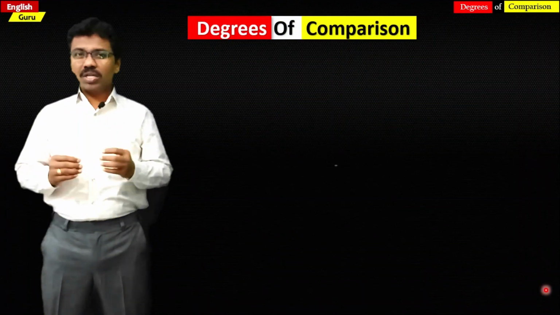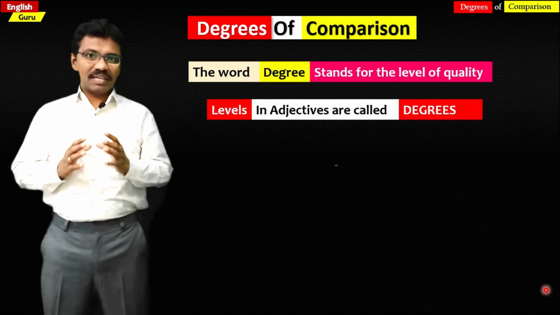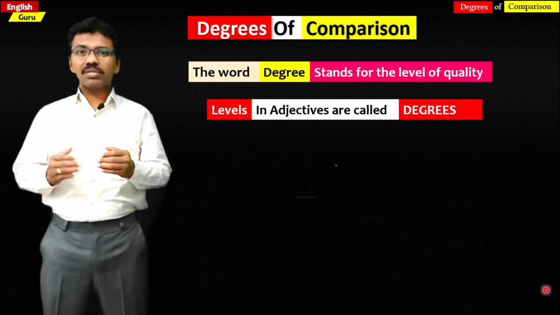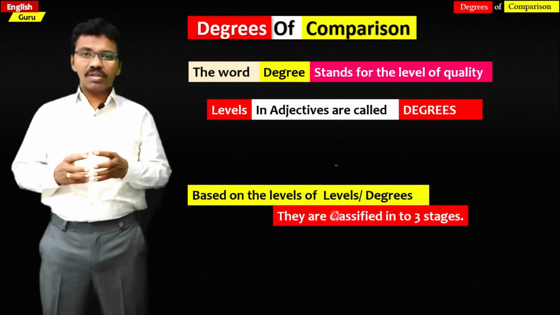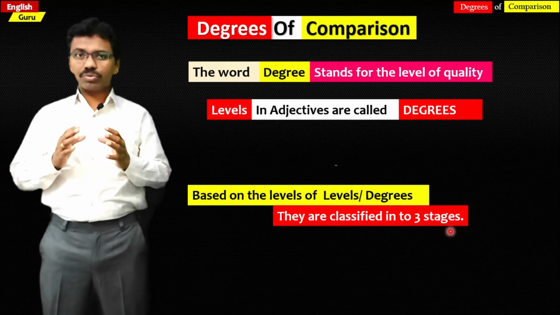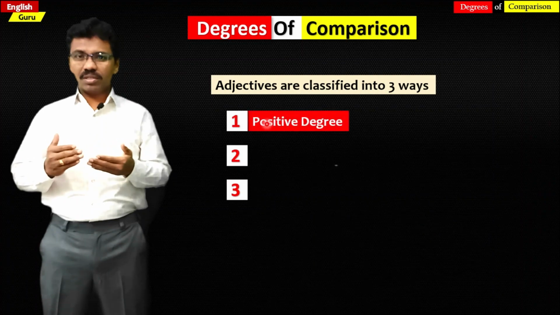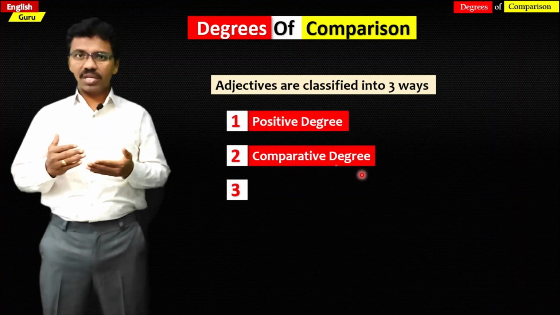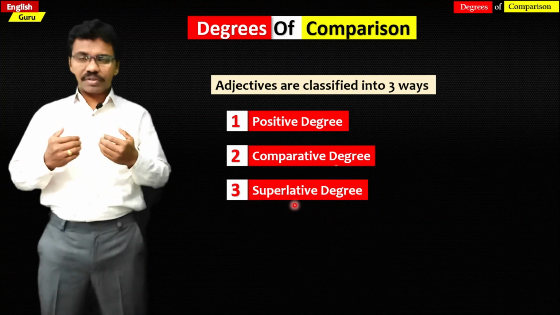Welcome back. The word degree stands for the level of quality, and levels in adjectives are called degrees. So based on the level or levels of degrees, the adjectives are divided into three stages. They are positive degree, second one comparative degree, and the third one is superlative degree. Let's try to know more about these degrees of adjectives.